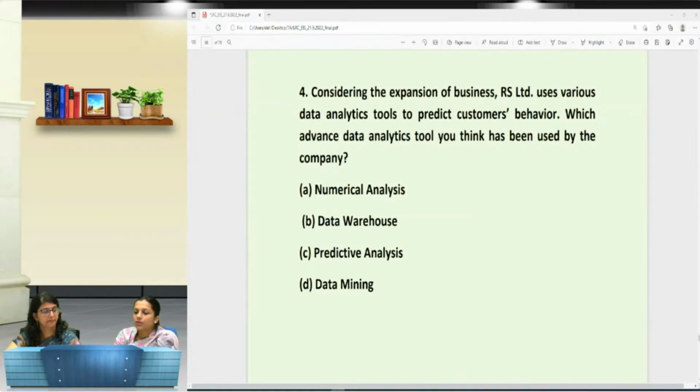Okay. Next question is, considering the expansion of business, RS Limited uses various data analytical tools to predict customer behavior. Which advanced data analytical tool do you think has been used by the company? Okay.